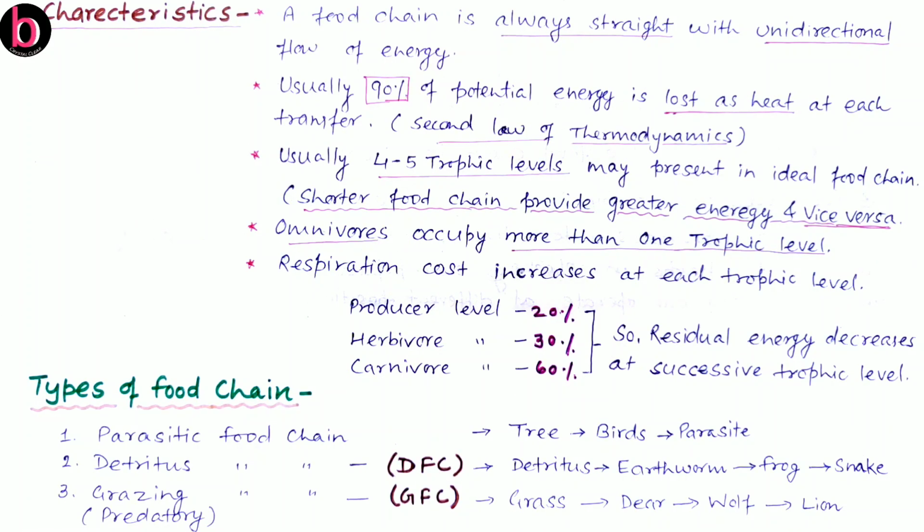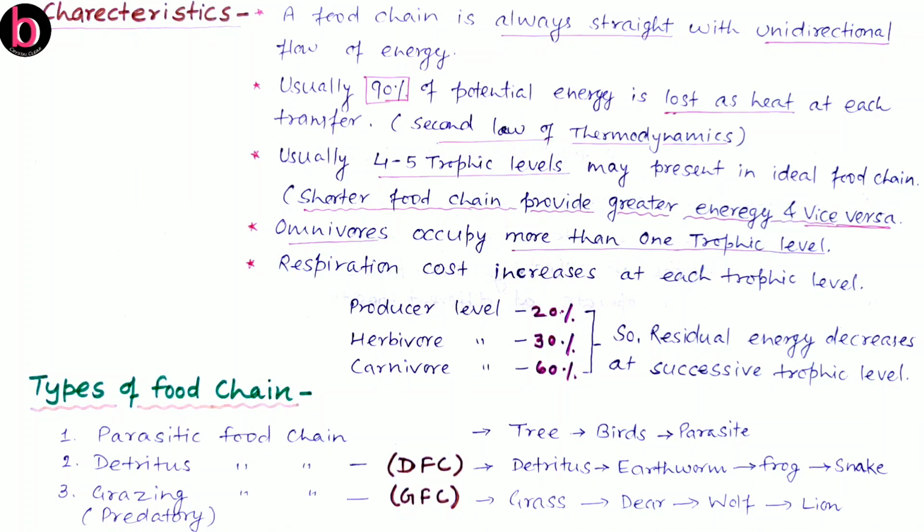Now, types of food chain. Ideally there are 3 types of food chain: first, the parasitic food chain; second, the detritus food chain, also known as the saprophytic food chain; and third, the grazing food chain, also known as the predatory food chain. In NCERT there is discussion of only 2: the detritus food chain, known as DFC, and the grazing food chain, known as GFC. So these are the examples.